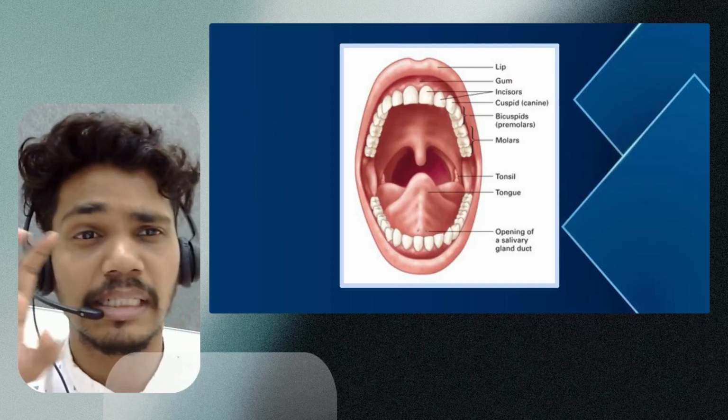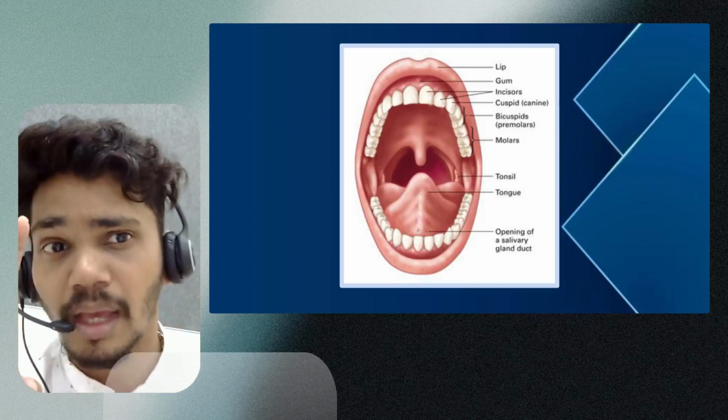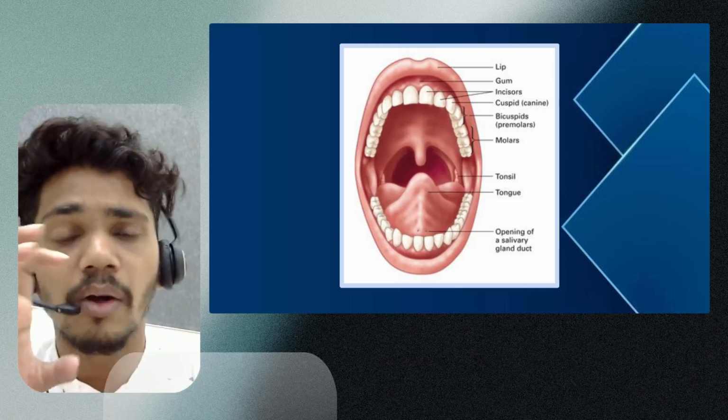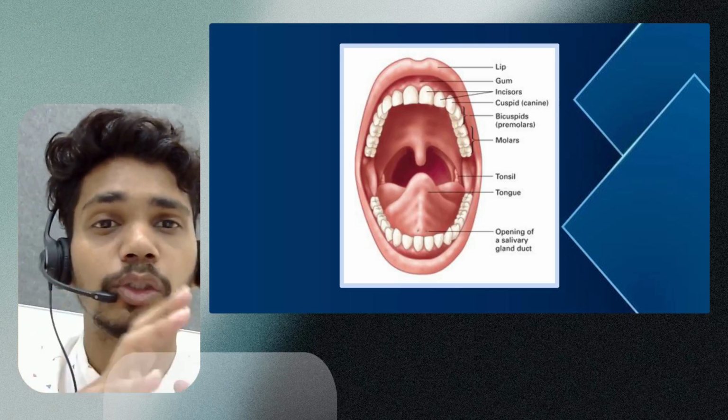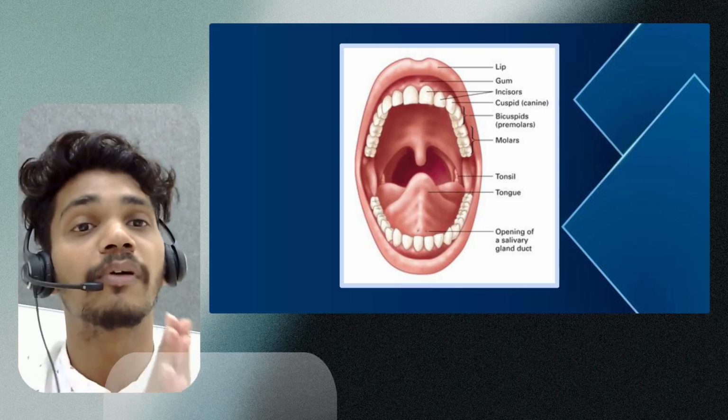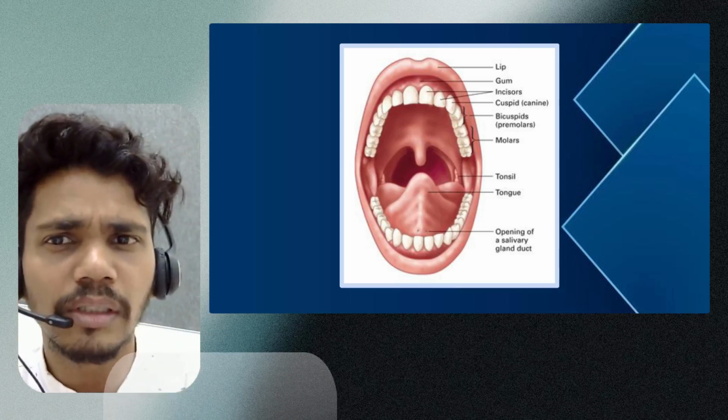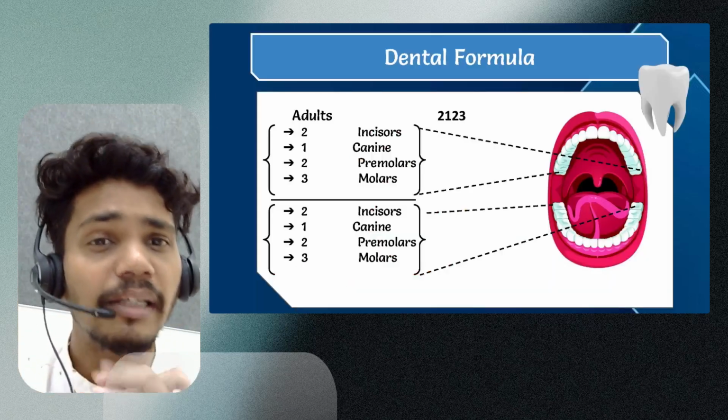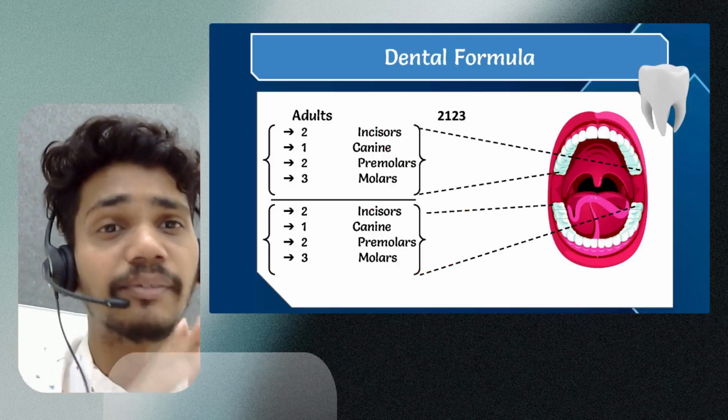You can see the teeth. आपको teeth दिखाई दे रहे हैं. Then there is the tongue. So, coordination of the tongue and the teeth for chewing the food in a proper way. Okay, let's go further. As we mentioned, the dental formula for adults and kids is different, right?